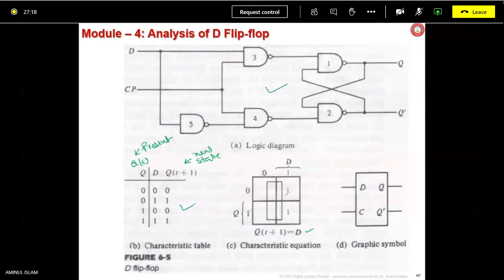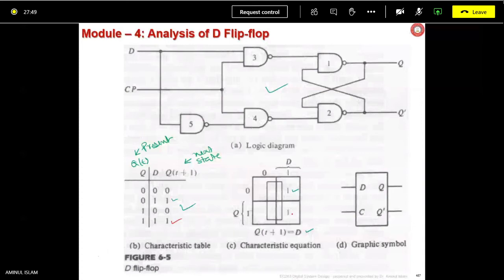Is it difficult to understand, Pratham? No, sir. Q equals 0, D equals 1 gives you output 1. This is the thing you are getting. Then another one is Q equal to 1, D equal to 1. Take this one.